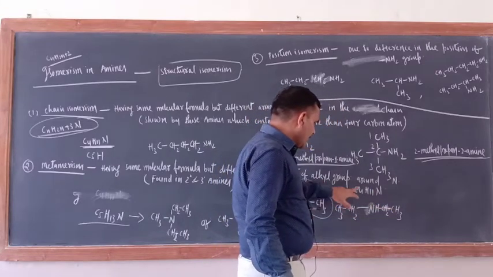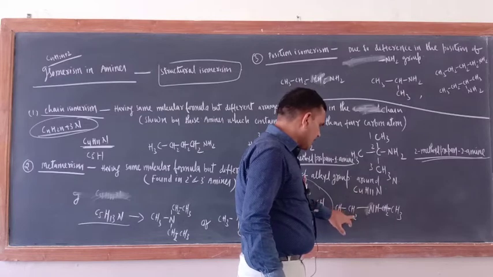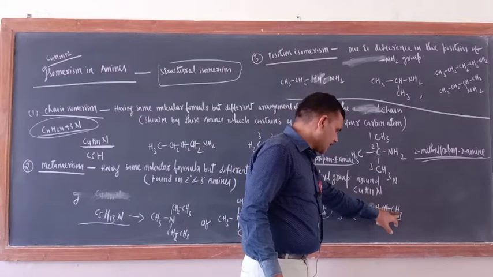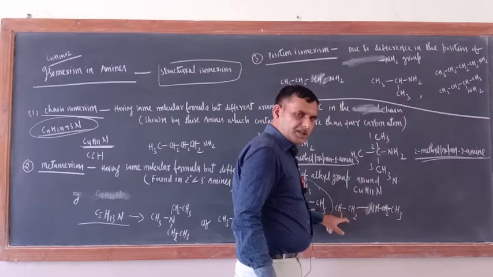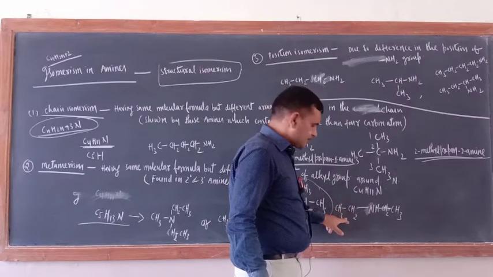Now hydrogen should be 11, so 3, 5, 7, 10 and 1, 11, everything is there. Now around the N, an ethyl group is there.